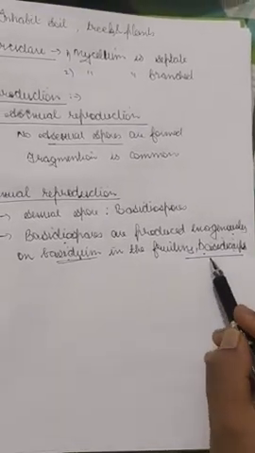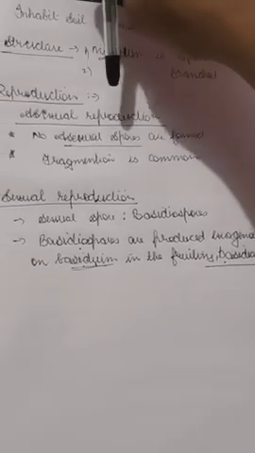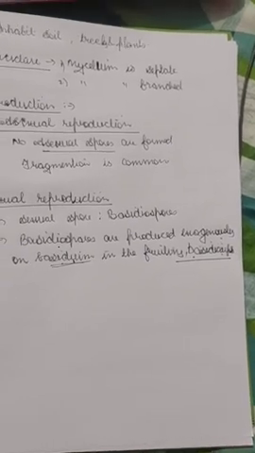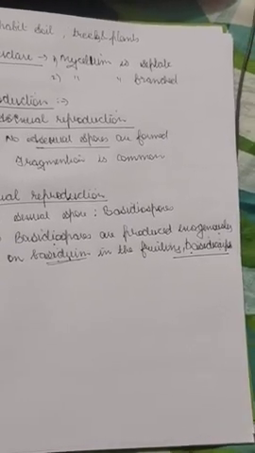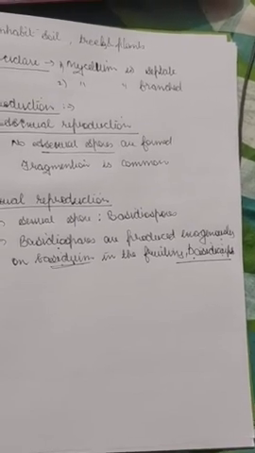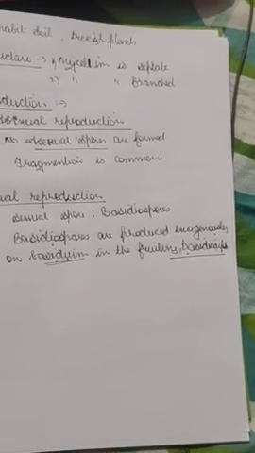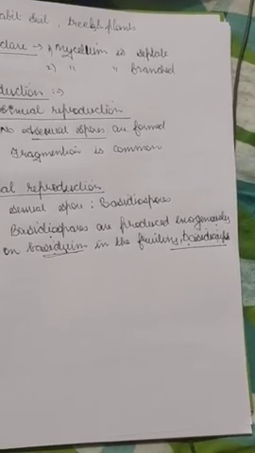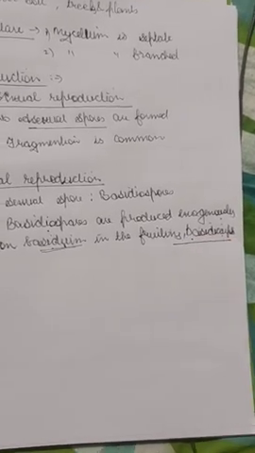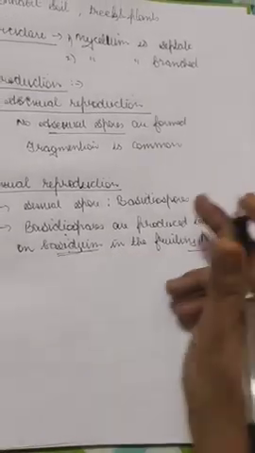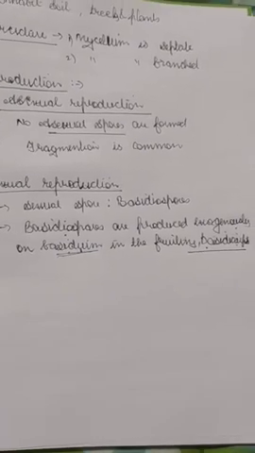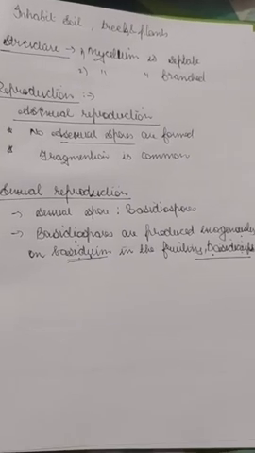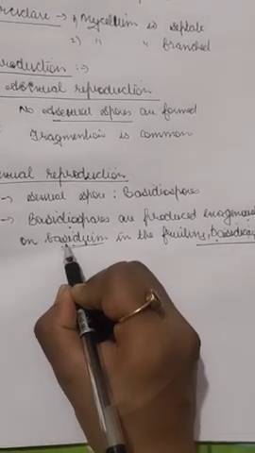Now basidium is the swollen terminal of the hyphae. Hyphae is a thin hair-like structure, its terminal part is swollen, and that swollen part is called basidium.